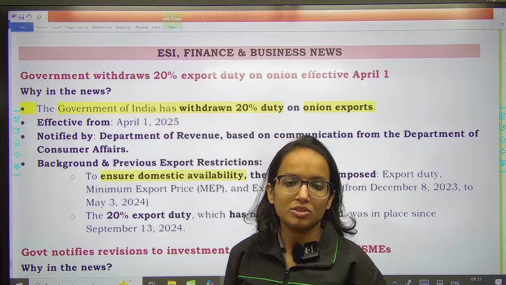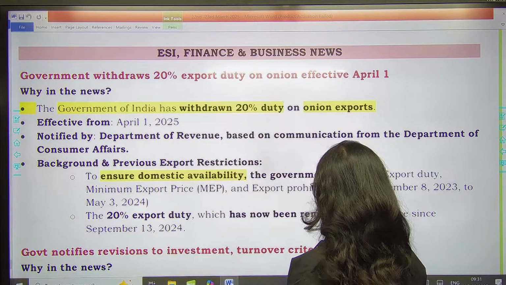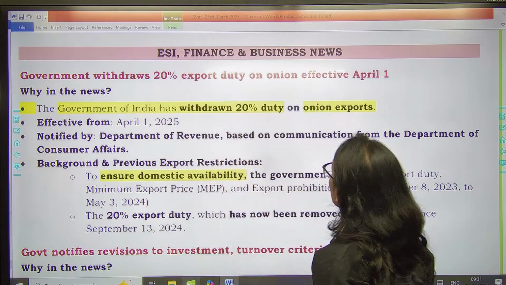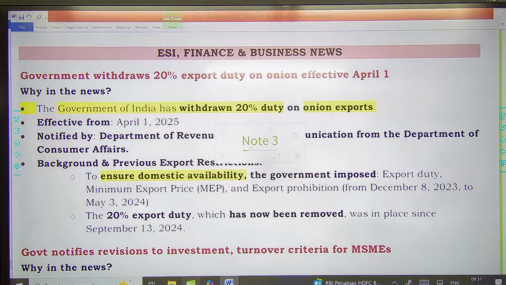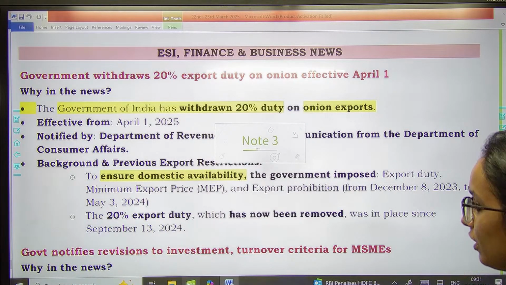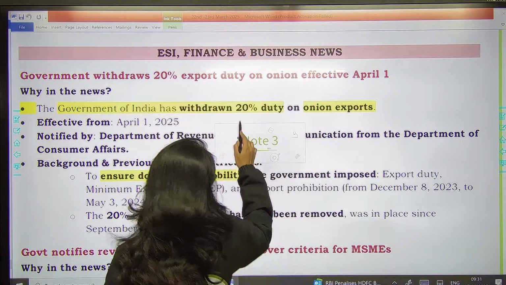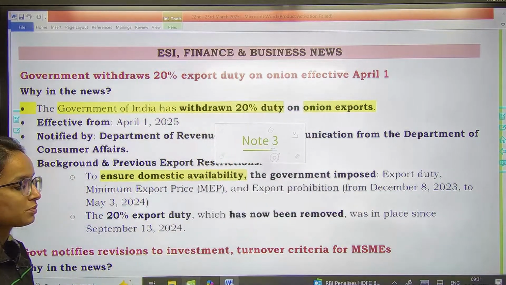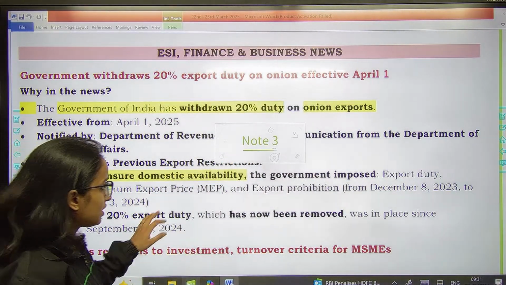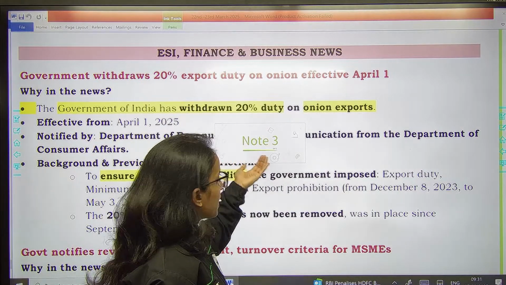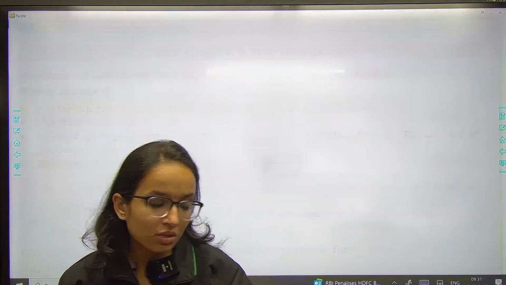Let's begin with the first part, which is ESI Finance and business news. The first news which we have is Government of India has withdrawn 20% duty on onion exports. Here you need to understand why we have withdrawn the 20% duty on onion exports.